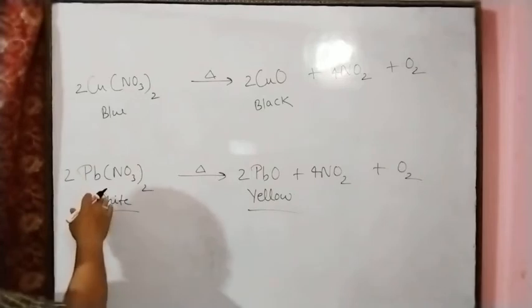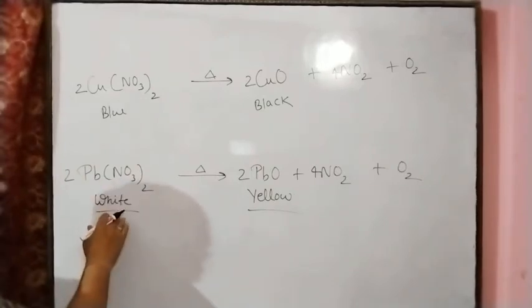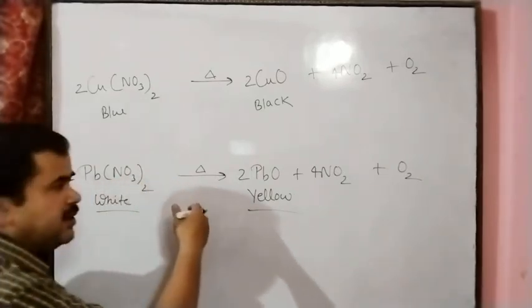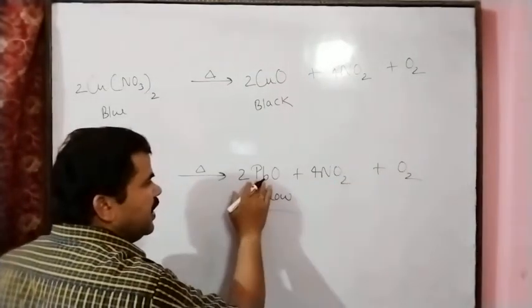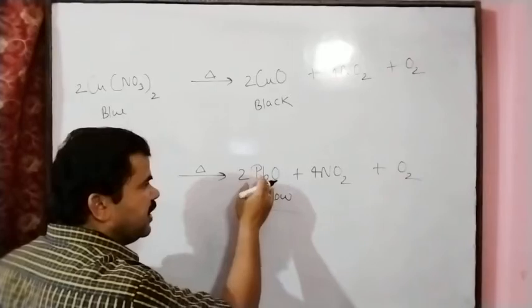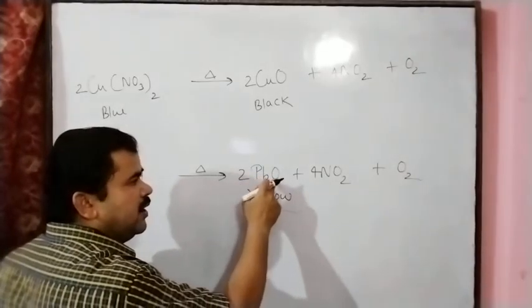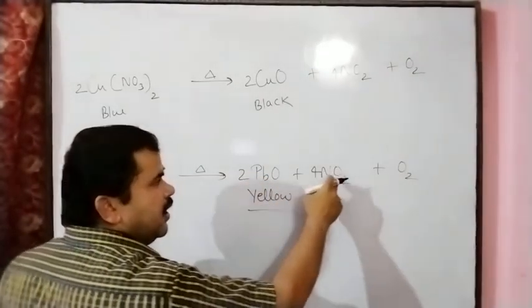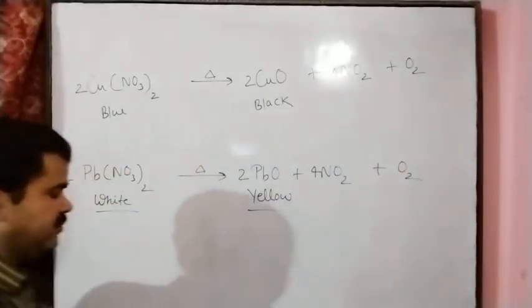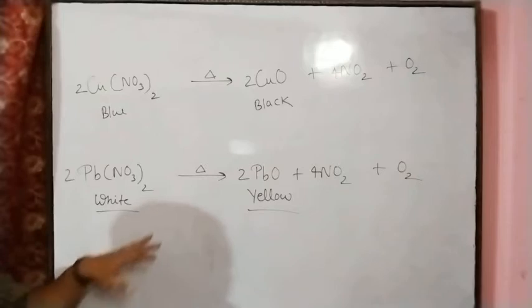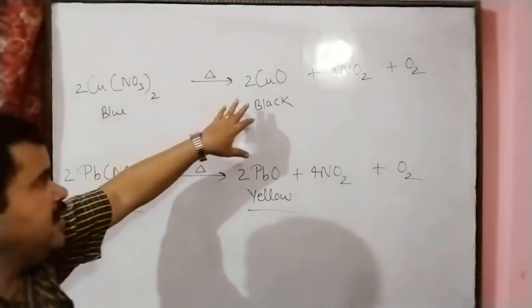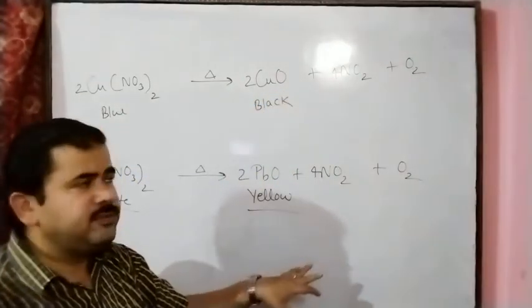So here, if we heat the lead nitrate, which is white in color, by heating this substance it changes into new substances. Lead monoxide, which we call litharge, PbO, is yellow in color, and we also get nitrogen dioxide and oxygen gas. So these are examples where we see a change in color.